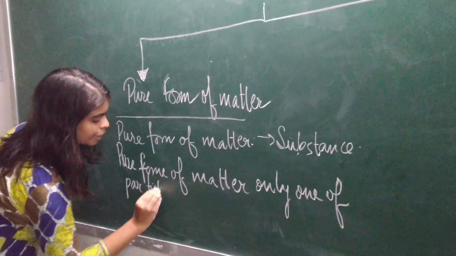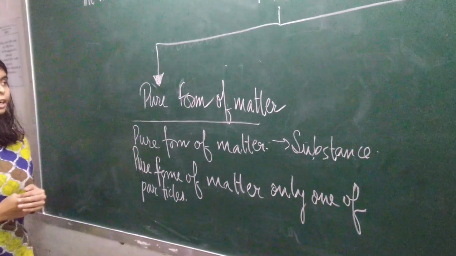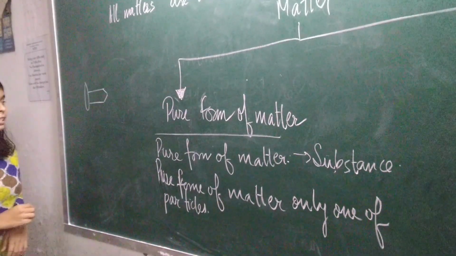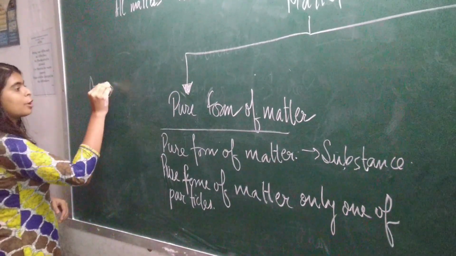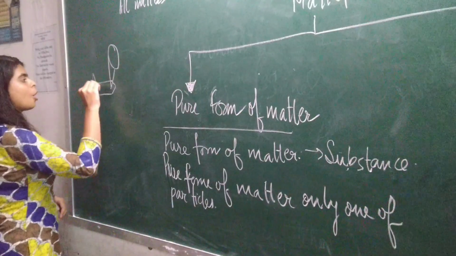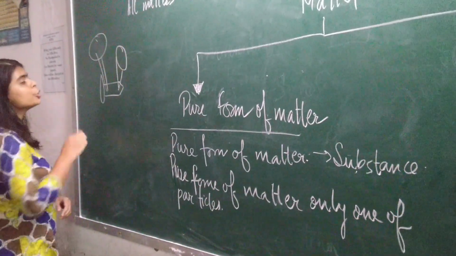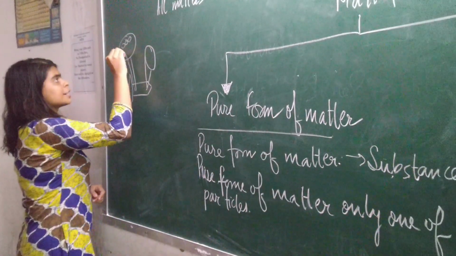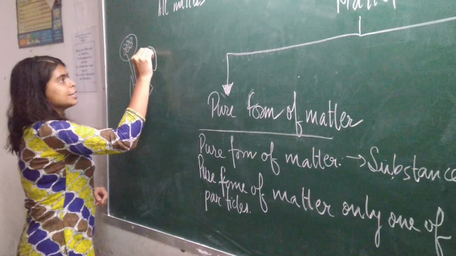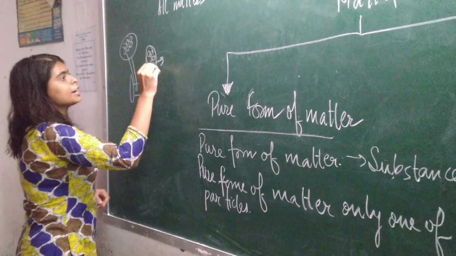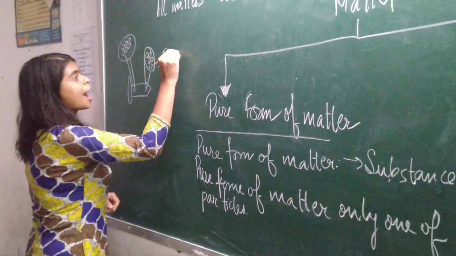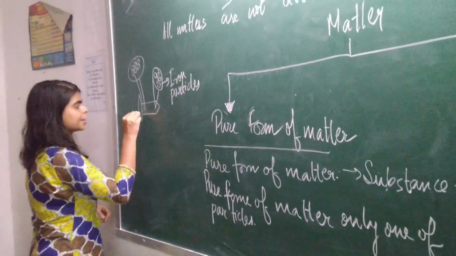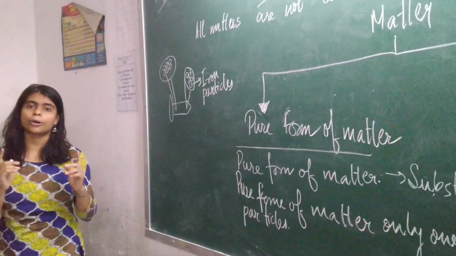Let's take an example to understand what one kind of particles means. Let's take the example of an iron nail. We know an iron nail. Wherever you observe closely, from this point or from this point, you will find only one kind of particles, particles that are quite together. And this one kind of particle is nothing but iron particles. Wherever you look, everywhere you will find only one kind of particle.